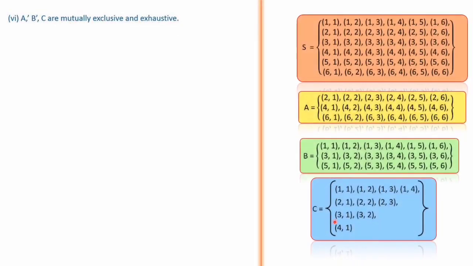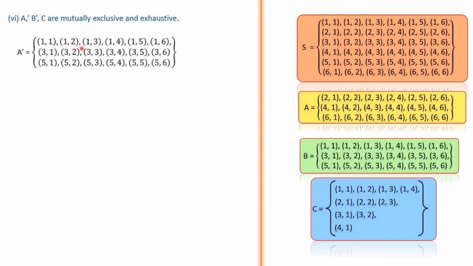Next, the sixth part, that is A dash, B dash and C are mutually exclusive and exhaustive. Mutually exclusive and exhaustive means there should not be any common element, and when you take the union of these three sets, we should get the sample space. As before, let's write down the same S, A, B and C for explanation purpose. Here A dash, first of all A dash we have to check, means not A. A is having first element even, means for A dash we have to remove the first element even numbers from here. Means first element odd numbers will be coming, that is 1 1 to 1 6, 3 1 to 3 6, 5 1 to 5 6.